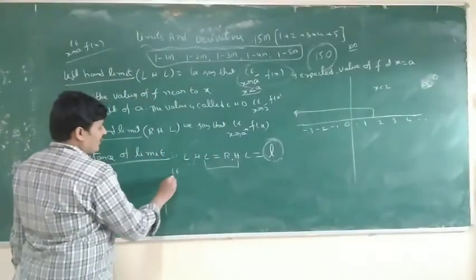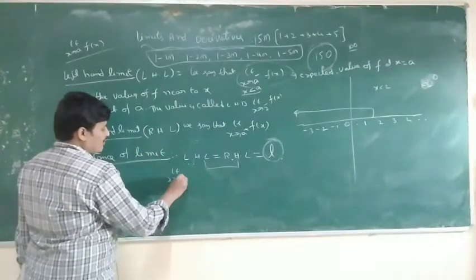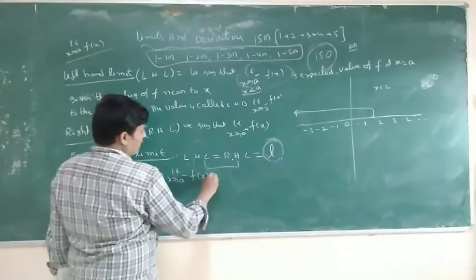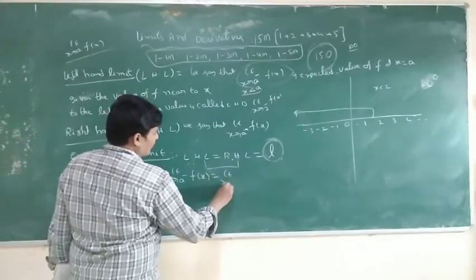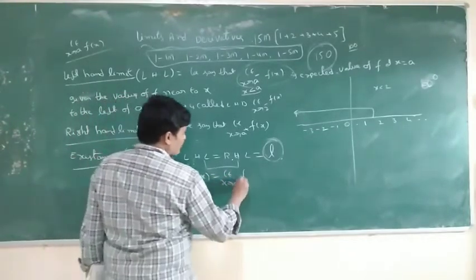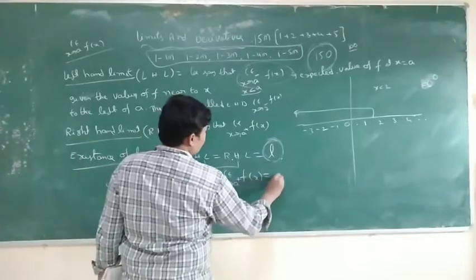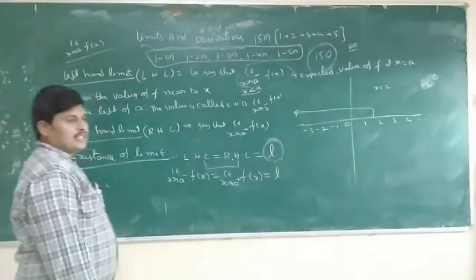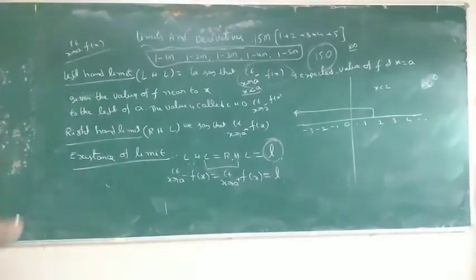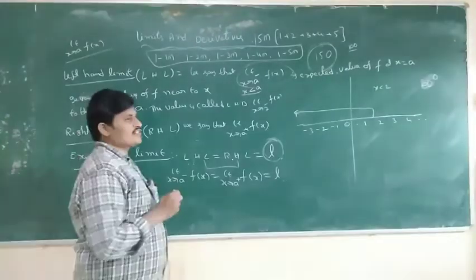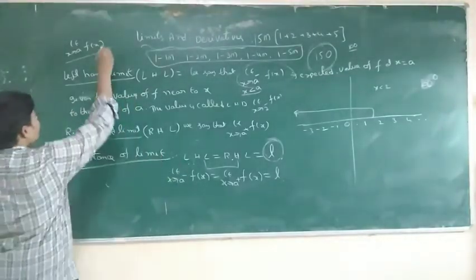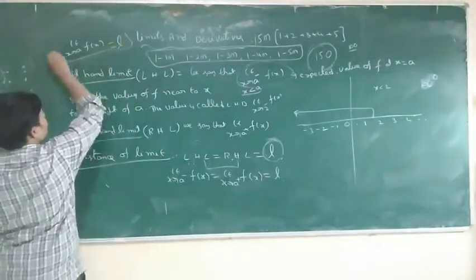Simply, limit x tends to a minus f(x) is equal to limit x tends to a plus f(x) is equal to L. In the first limit, only a single function is given, which means limit x tends to a of f(x) is equal to L, so the limit exists.